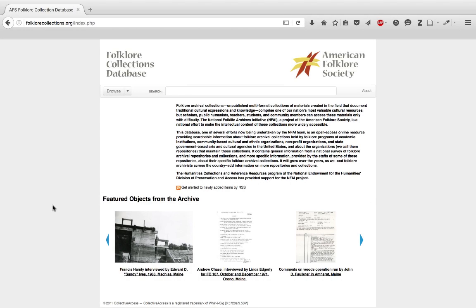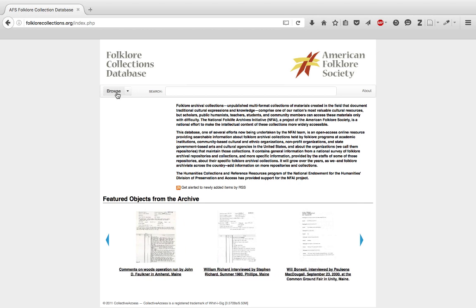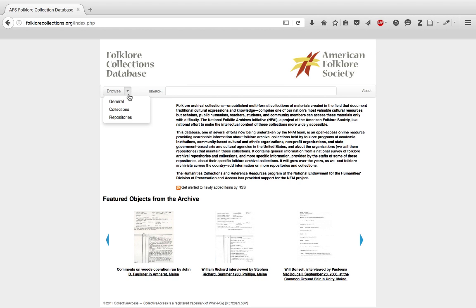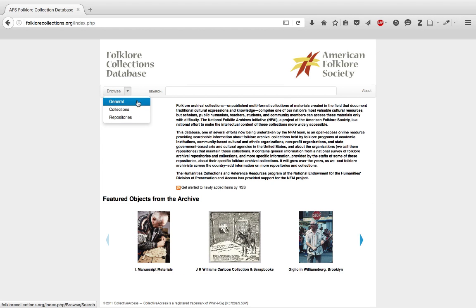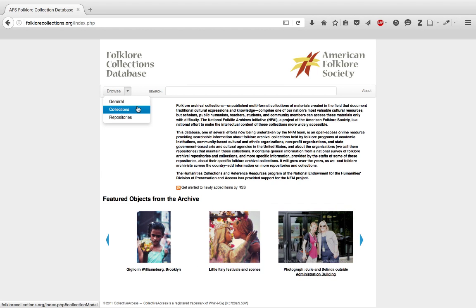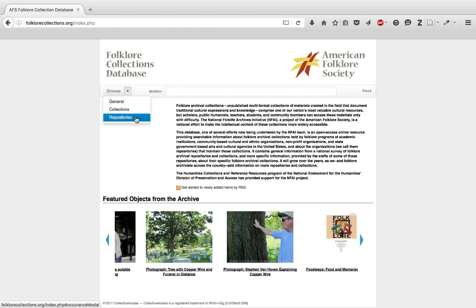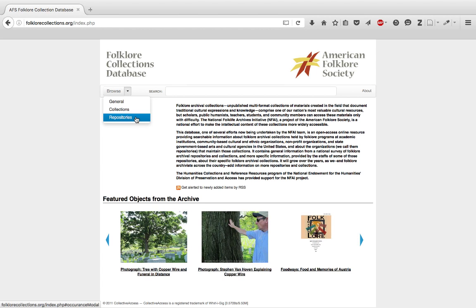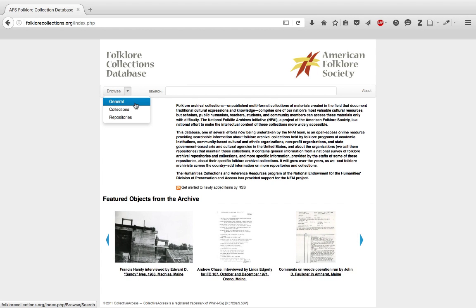Browsing the FCD. To browse the contents of the Folklore Collections database, you go up to this Browse button here and click on that little arrow. This will show you the 3 different options you have for browsing the database. A general browse, which will browse the entire contents of the database, every record. Collections, which will allow you to browse collection level records, and repositories, which will allow you to browse all the repositories. We're going to do a general browse just so you can see what that return screen looks like.